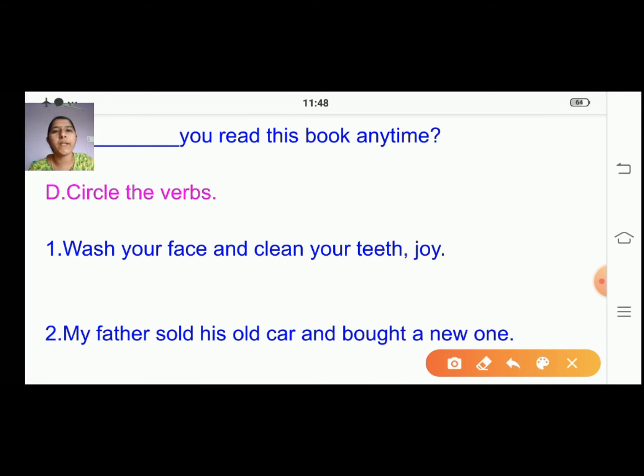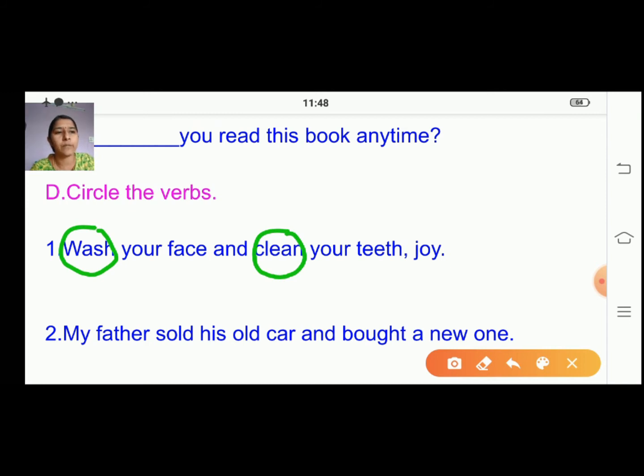So verbs means doing actions. So whatever actions they are doing. Wash and clean. So they are going to circle the verbs. Wash is an action word. So he is going to wash his face. It is an action or doing word, right? And clean is also there. So circle wash and clean, both the words here. These are the verbs in the sentence given.